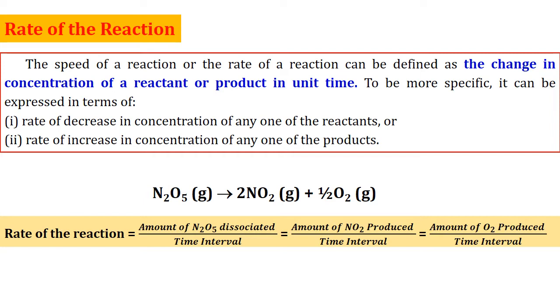That is, the rate can be defined as the amount of nitrogen dioxide produced divided by the time interval, or as the amount of oxygen produced divided by the time interval.